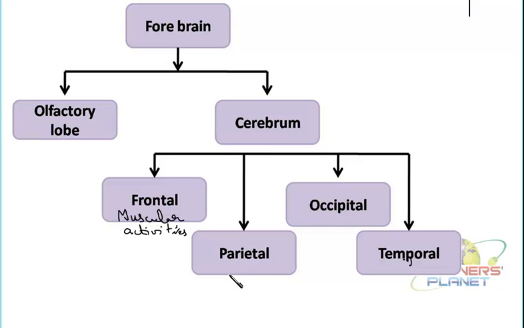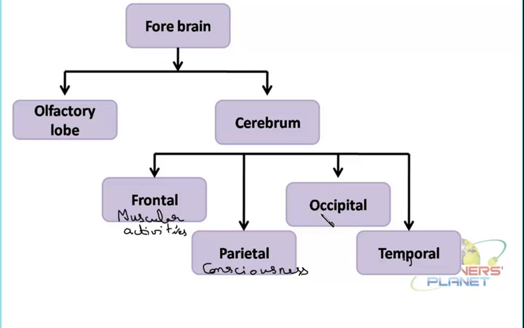Then comes the parietal region. This parietal is situated just behind the frontal lobe. It is receiving the information from different sense organs, and then is establishing a consciousness. So it is associated with a conscious association.